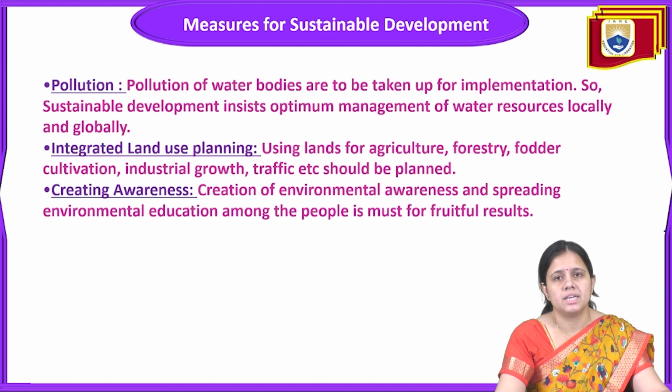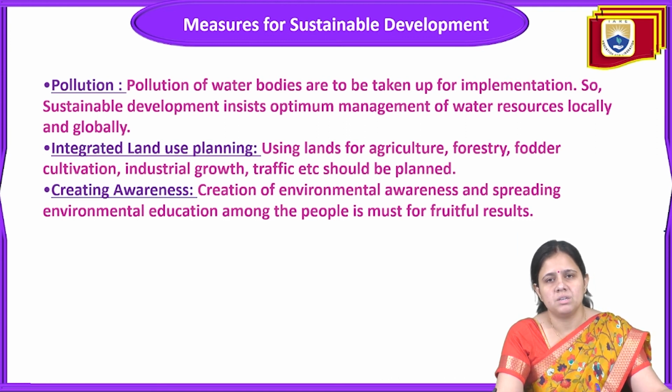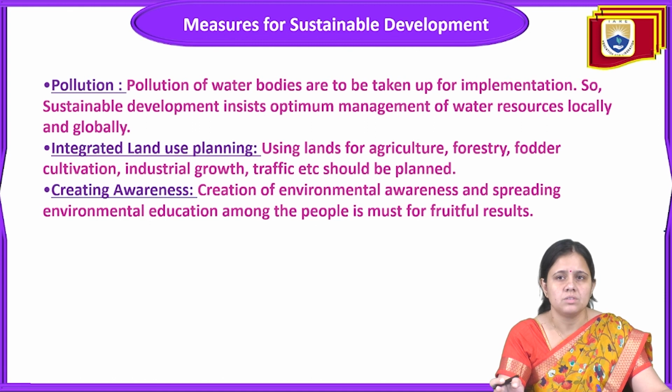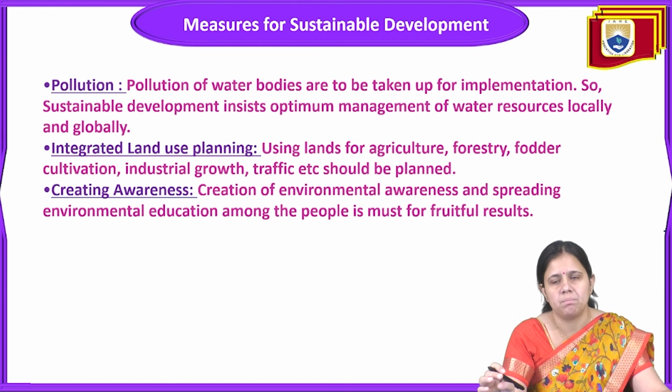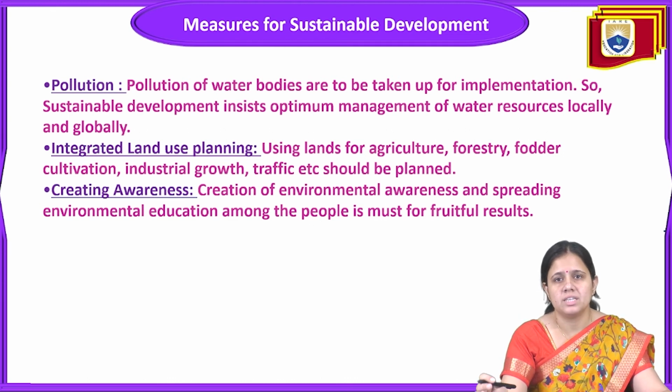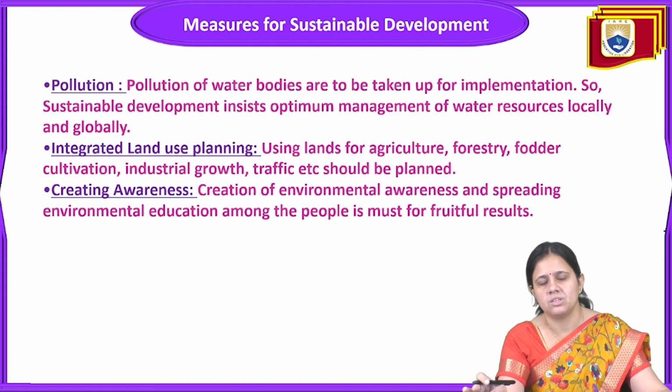And next is integrated land use planning, means land use planning should be in an integrated manner. So using land for agriculture, forestry, fodder cultivation, industrial growth, and traffic should be planned. Means whatever land is used for forestry, agriculture, fodder cultivation, industrial growth and traffic, it should be in a planned manner. That is called land use planning, and integrated land use planning.